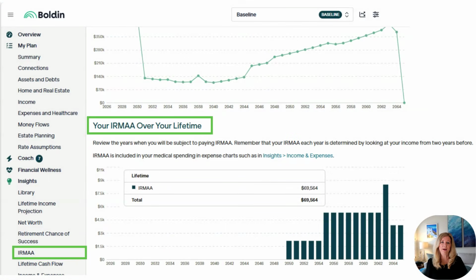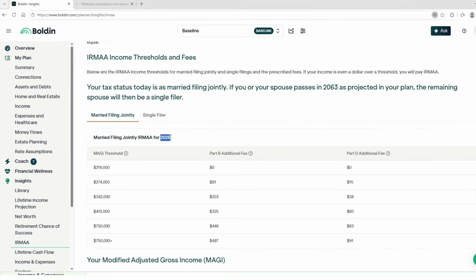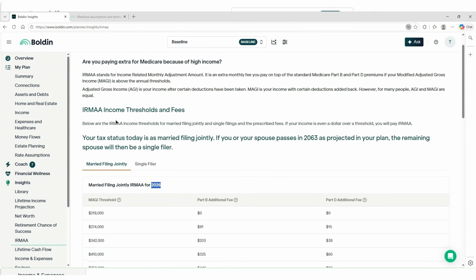Income also plays a role in Medicare costs. Boldin automatically factors in IRMAA, income-related monthly adjustment amounts that increase Part B and Part D premiums when income exceeds certain thresholds. As you can see here, Boldin's built in the IRMAA income thresholds and fees for both married filing jointly and single filer for 2026. This is located under Insights, IRMAA. And this is the top of that page here. There's a little explanation here so you can read through that material.